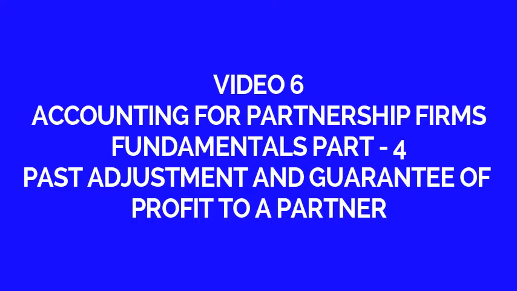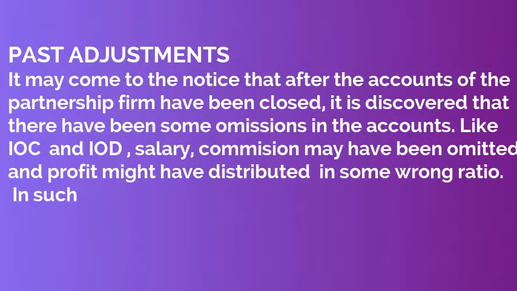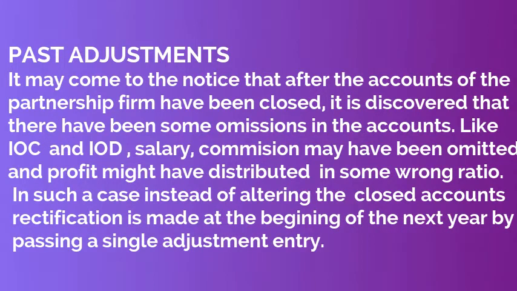Today we will be learning past adjustment and guarantee of profit to a partner. Let us take the first topic, past adjustments. It may come to the notice that after the accounts of the partnership firm have been closed, it is discovered that there have been some omissions in the accounts, like interest on capital, interest on drawings, salary, commission may have been omitted, and the profit might have been distributed in some wrong ratio.